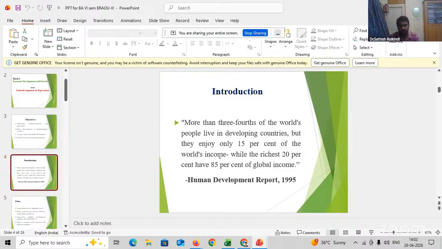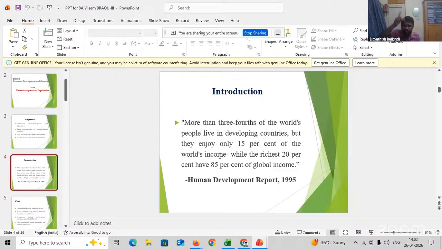Three-fourths of the population lives in underdeveloped countries but uses only 15% of the income, while the richest 20% of people have 80% of the global income.